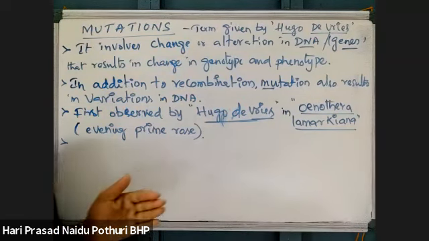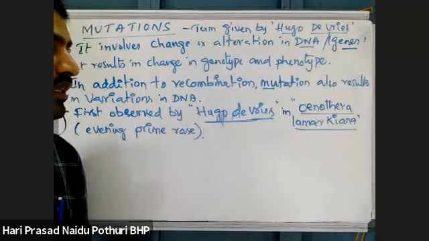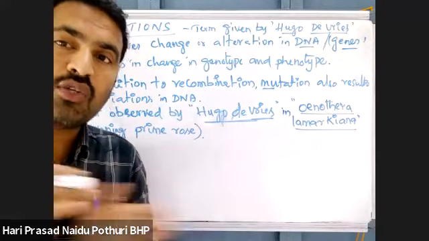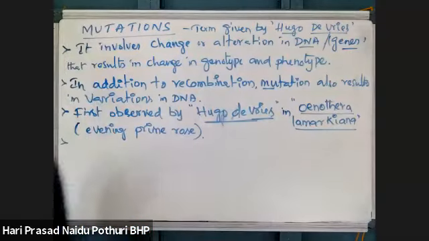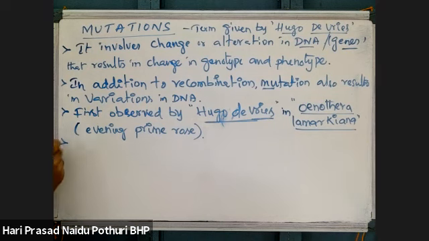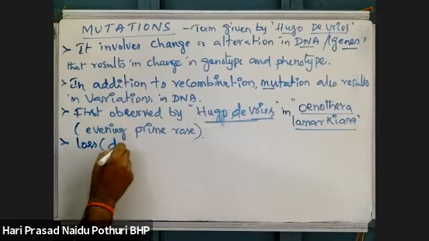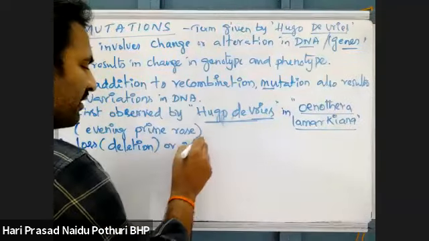Here, a particular segment of DNA may be broken down, that means lost, or may be attached, or there may even be a change in the nucleotides. So what is the basis of mutations in genes? Loss means deletion, or gain.